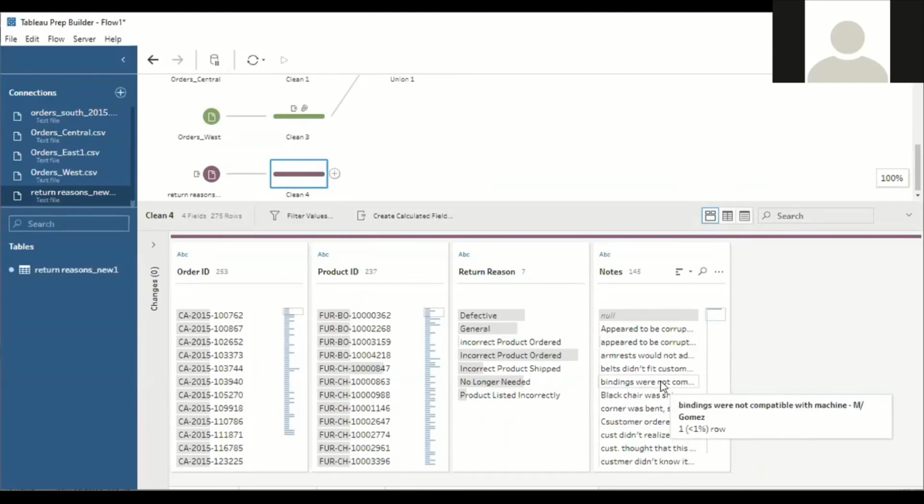That means we need to split this data. We have to split it in such a way that I maintain one separate field for the comments, and a separate field for the name, the person who has approved the product. Understood? To clean this data, what I will do,